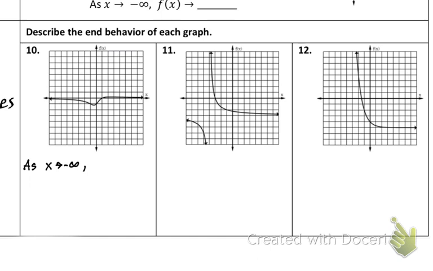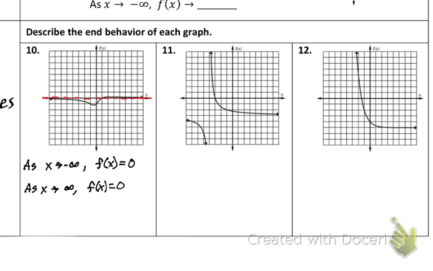So as x approaches negative infinity, our f of x would approach 0. We can picture this dashed line that I'm going to draw here, that this graph gets really close to it as we go to our infinities. Then we'll have as x approaches infinity, what does our y values do as we go really far right? 0. It goes to 0 as well.